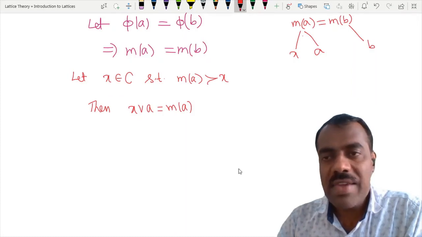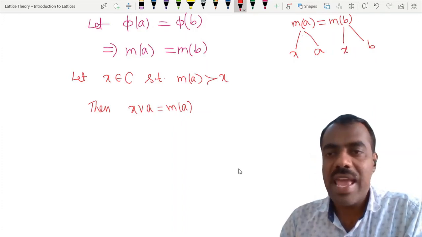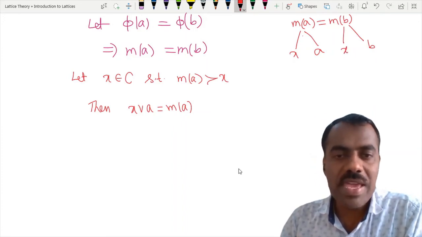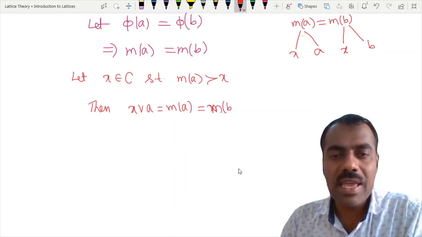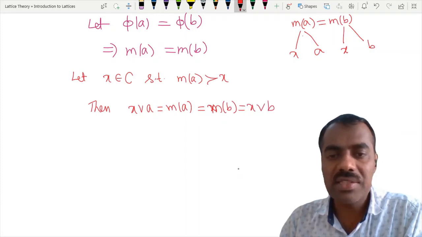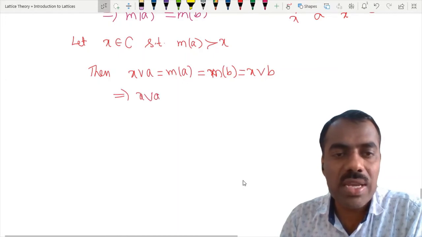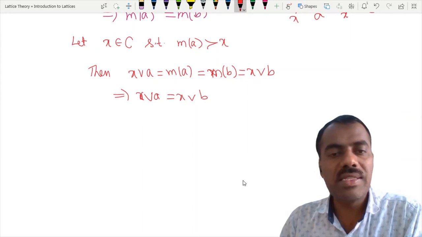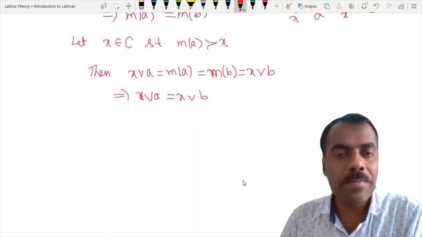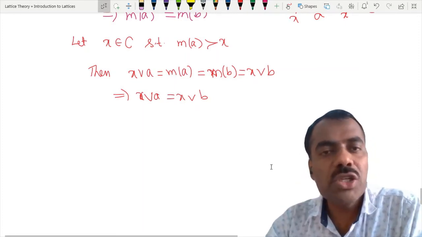Yes. In the same way, because M of A is the same as M of B, I can write X here. So what can you say about X join B? It is M of B, but M of B is the same as, if I want I can write here, M of B which is the same as X join B. So therefore what we have shown is that X join A is the same as X join B. Is this clear? Okay, fine. Now see, our idea is we want to show that A is equal to B.